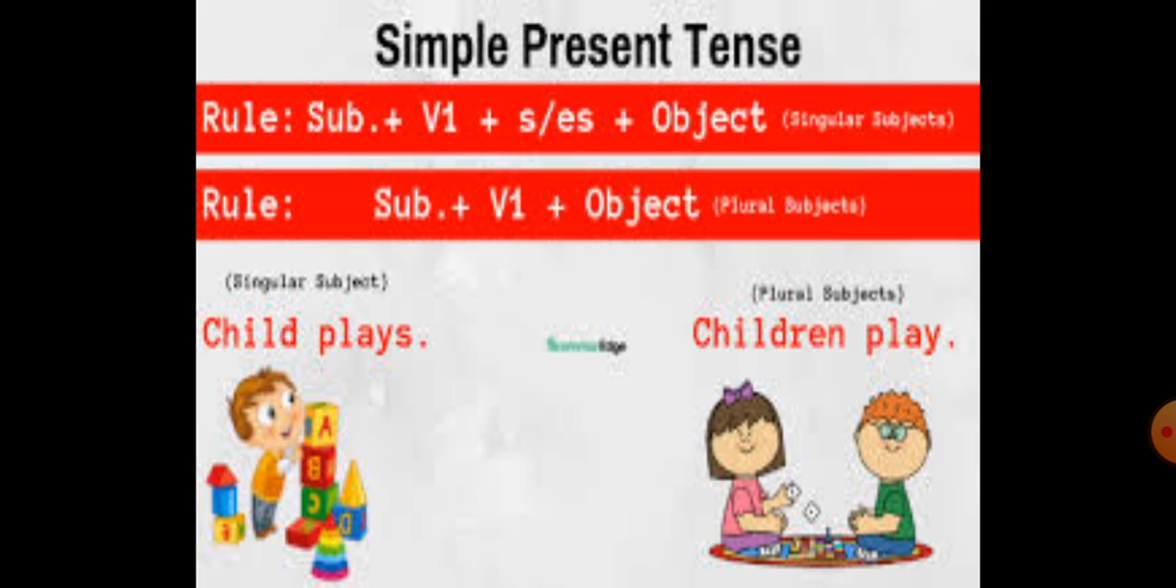Now for example, like child plays. Okay, so here child is a singular subject, and if you write children play, here children is a plural subject, so we do not put s with the verb. It will only be children play.